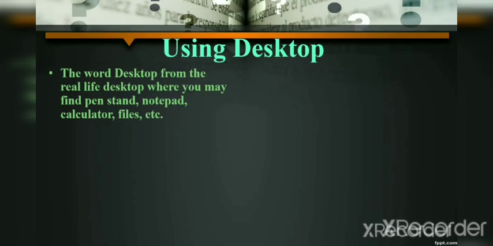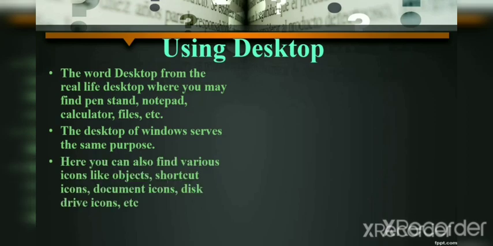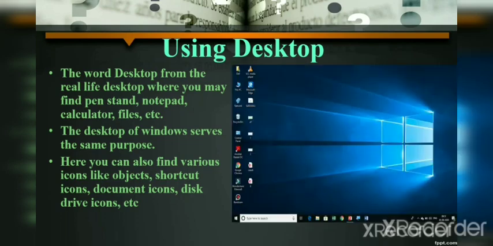On a real desk you find pen stand, notepad, calculator, files, etc. The desktop of Windows serves the same purpose. Here you can also find various icons like objects, shortcut icons, document icons, disk drive icons, etc. You can see here the picture of desktop. This first screen, whenever you start your computer, is known as desktop.